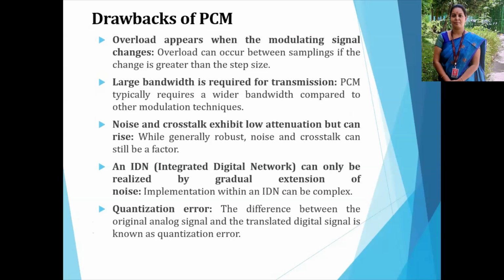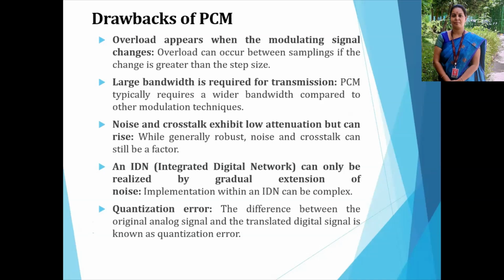Then what are the drawbacks of pulse code modulation? Here overload appears when the modulating signal changes, and overload can occur between the samplings if the change is greater than the step size. Then large bandwidth is required for the transmission. That means it typically requires wider bandwidth compared to other modulation techniques. Then noise and crosstalk exhibit only a low attenuation but can rise. While generally robust, noise and crosstalk are still a factor. Then the integrated digital network can only be realized by gradual extension. So implementation within this IDN can be complex.